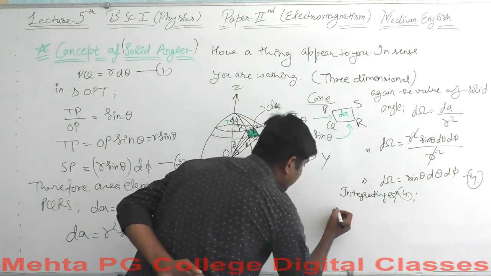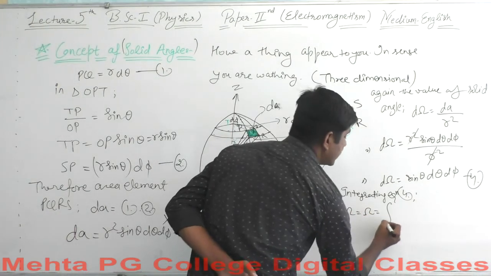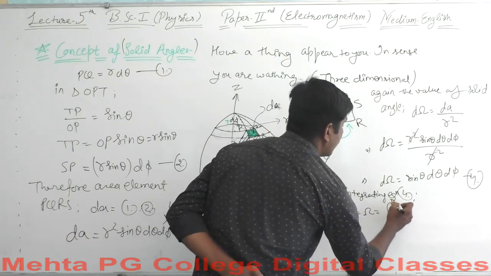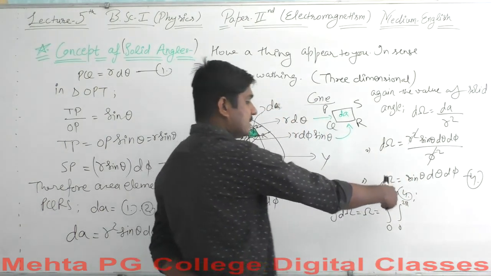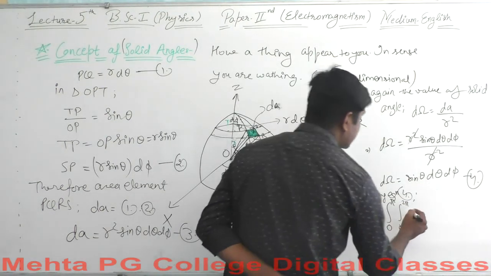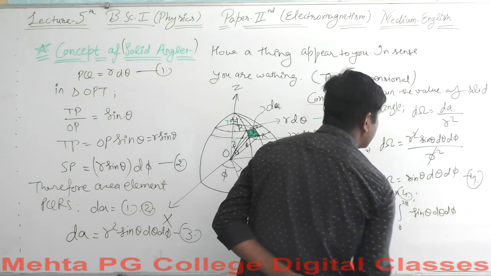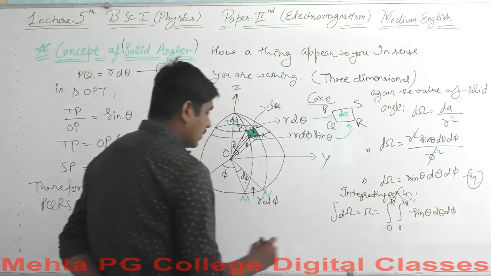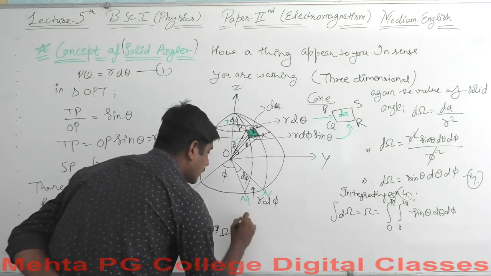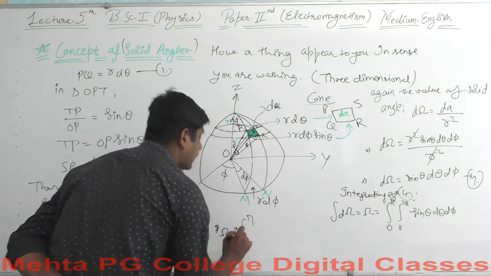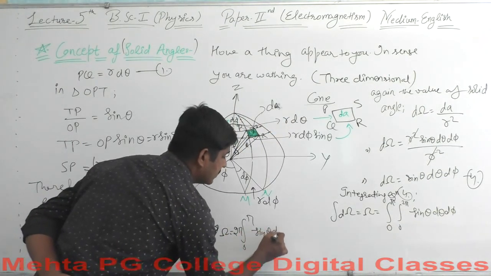Integration of d omega will be equal to omega, which will be equal to the integration for 0 to pi for d theta and 0 to 2 pi for d phi of sin theta. Again, omega will be equal to the integration from 0 to pi; 2 pi will come out as a constant for d phi, and sin of theta d theta.